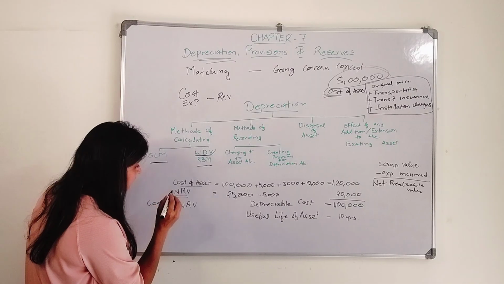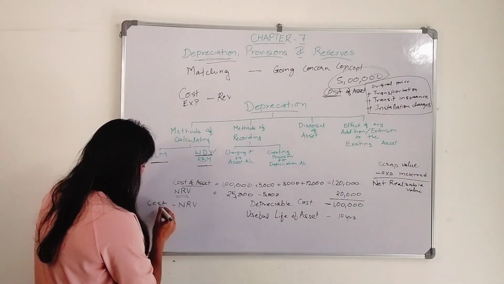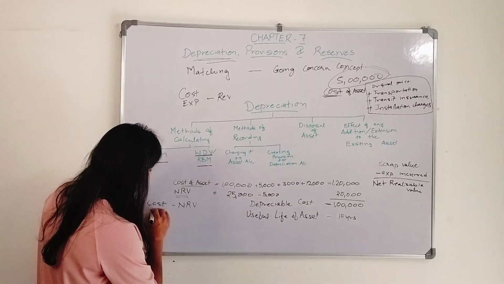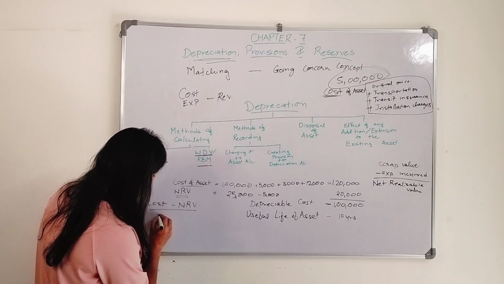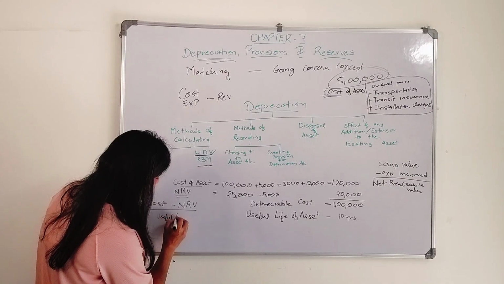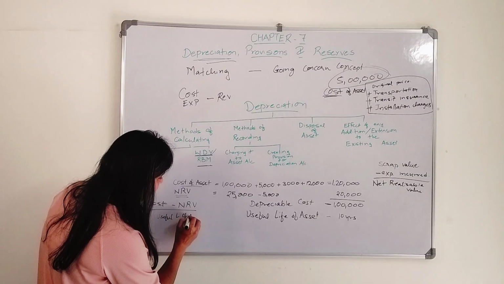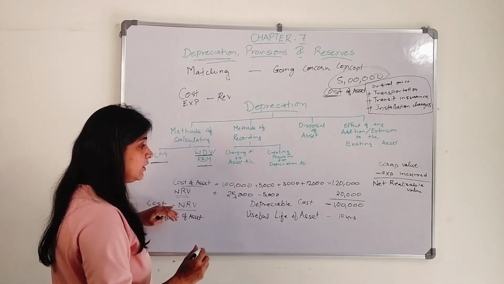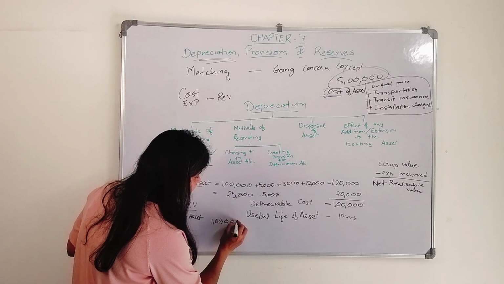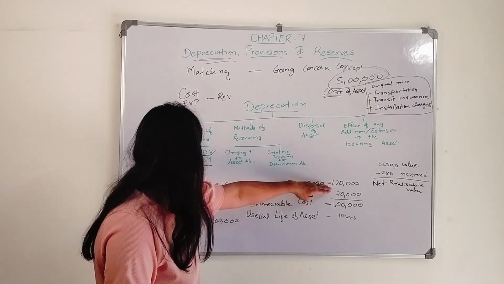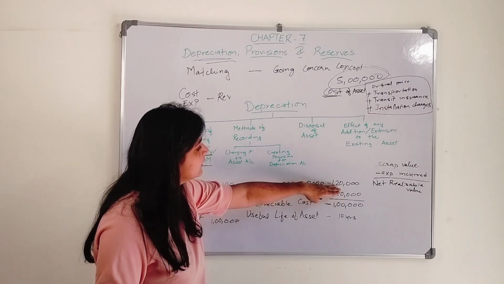This is also getting depreciated, right? It's not working properly, its life is done. So cost minus NRV divided by the useful life of asset.